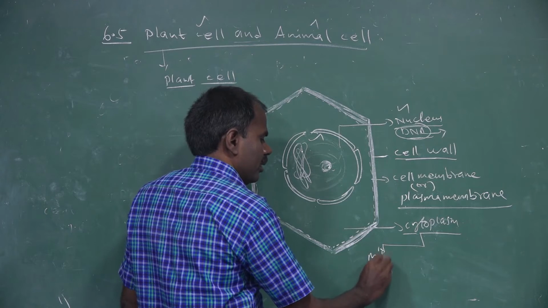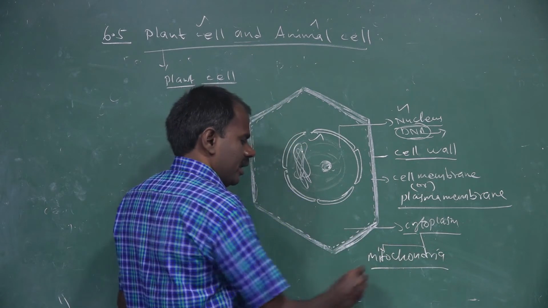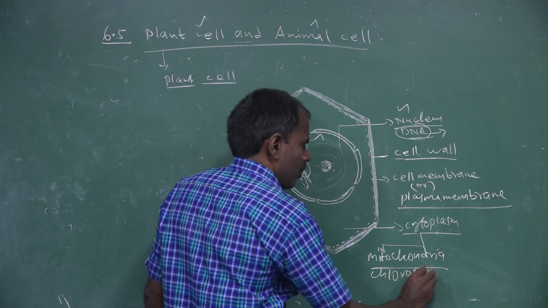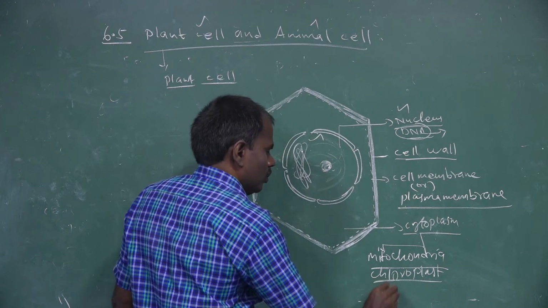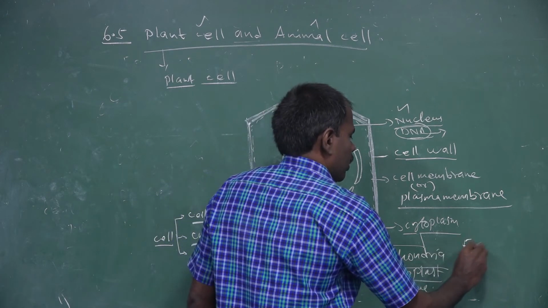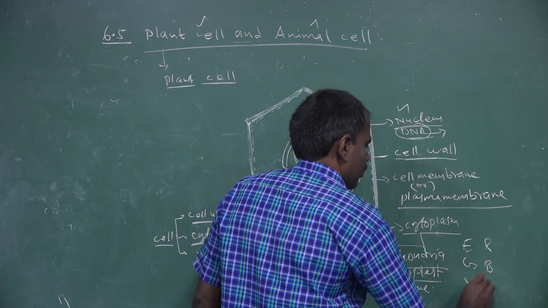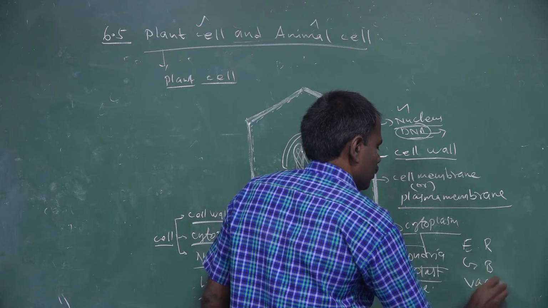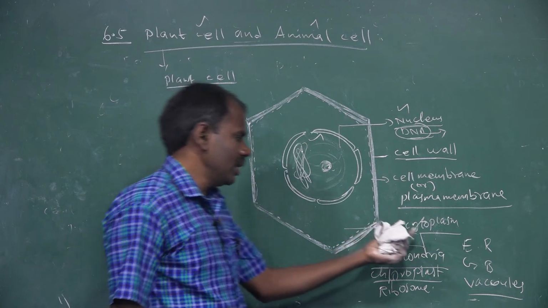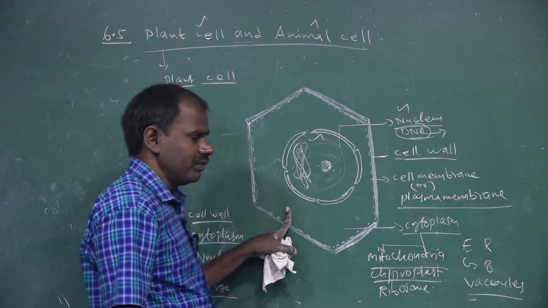Examples: mitochondria, chloroplast, ribosomes, endoplasmic reticulum, Golgi body, vacuoles. Some other organelles are found within the cytoplasm. So what organelles are present within the cytoplasm?